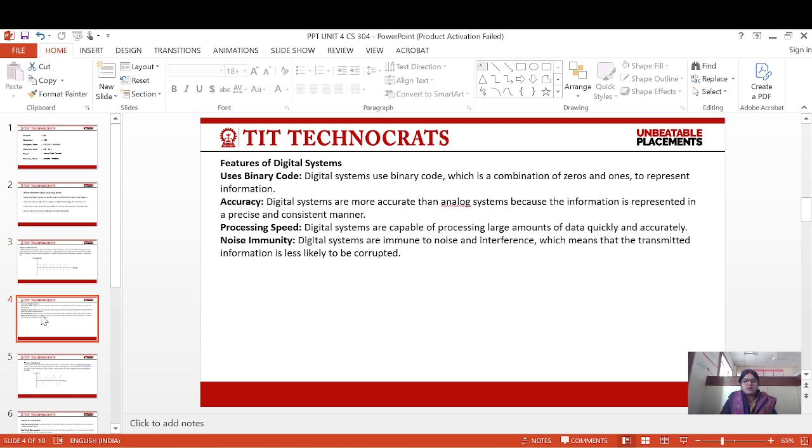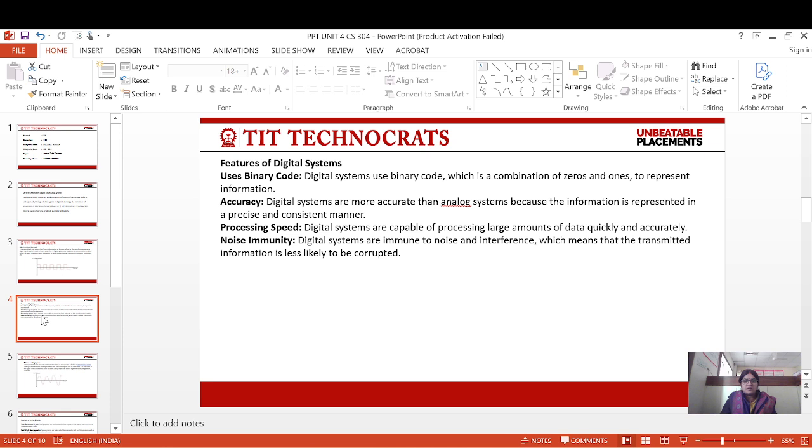Features of digital system: use binary code, accuracy, processing speed, noise immunity. Use binary code. Digital systems use binary code, which is a combination of 0 and 1 to represent information. Accuracy. Digital systems are more accurate than analog systems because the information is represented in a precise and consistent manner.